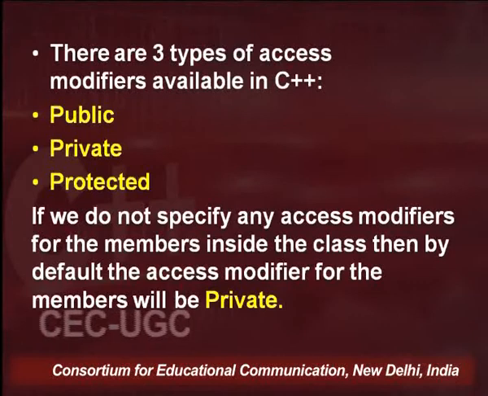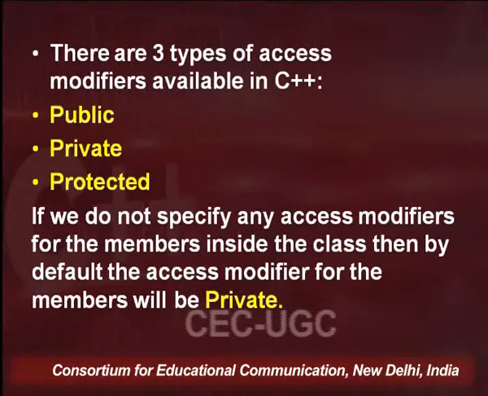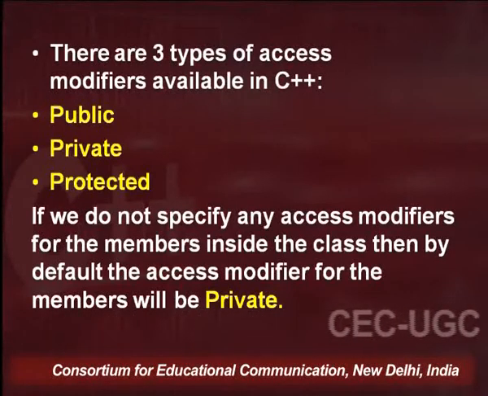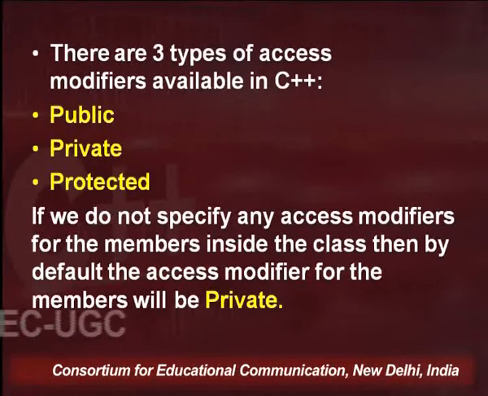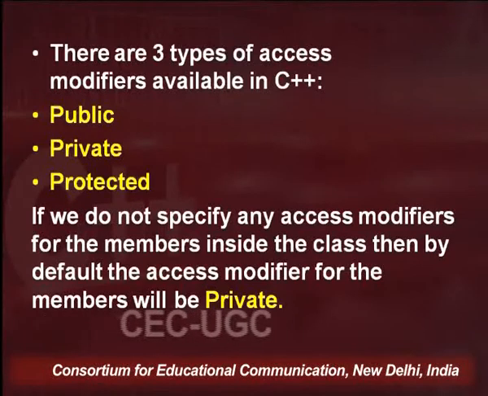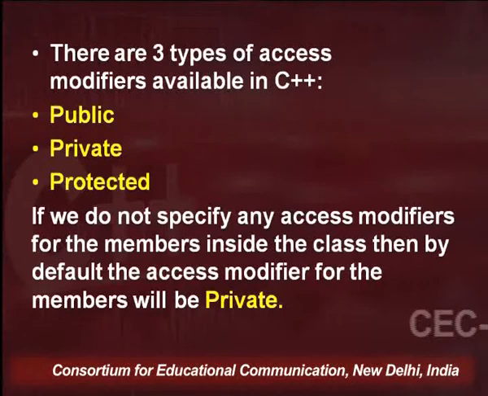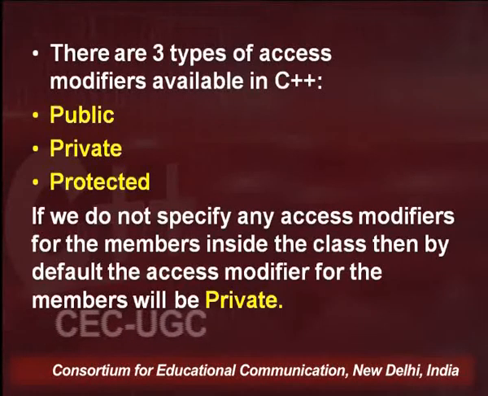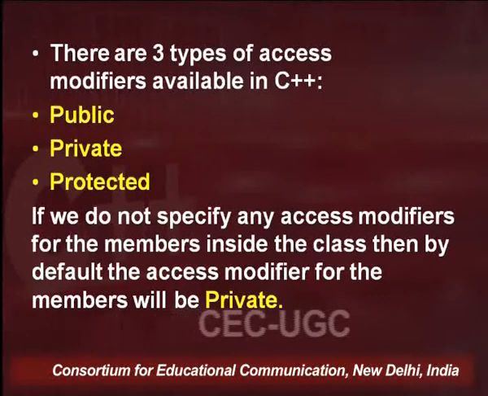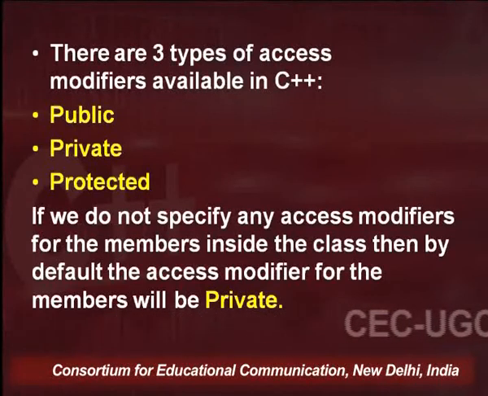Now coming to how we specify these access modifiers, and what if we do not specify any. If we do not specify any access modifier for the members inside the class, then by default the access modifier for all the members will be private.